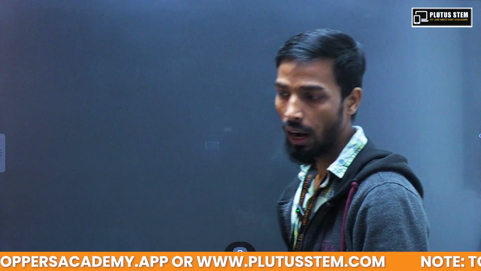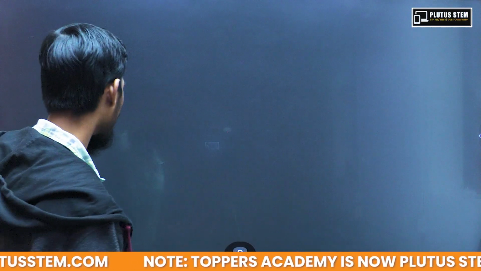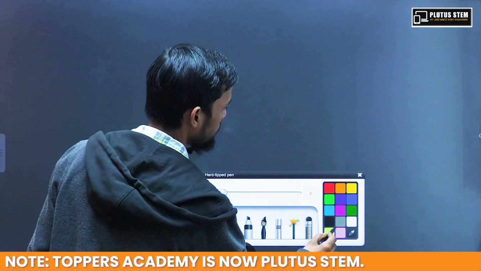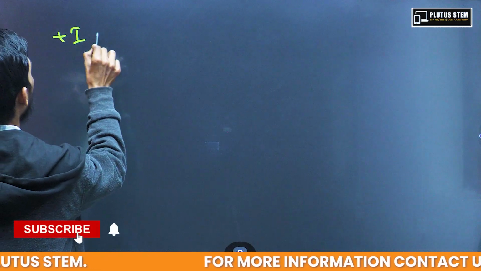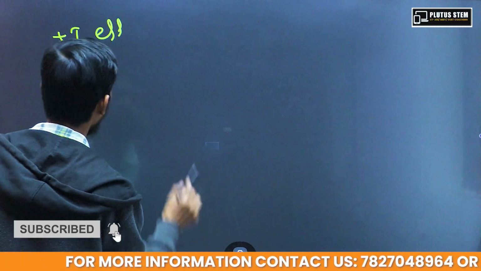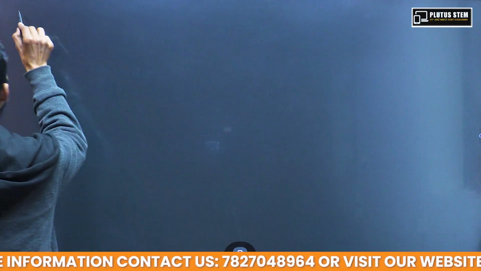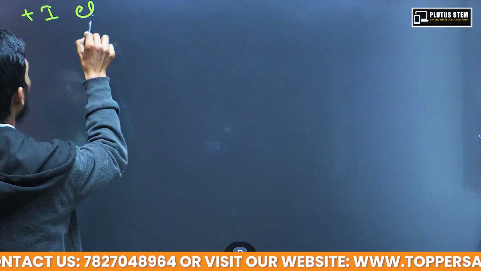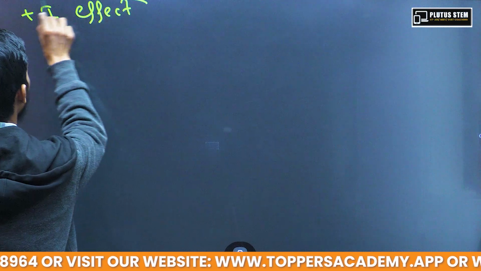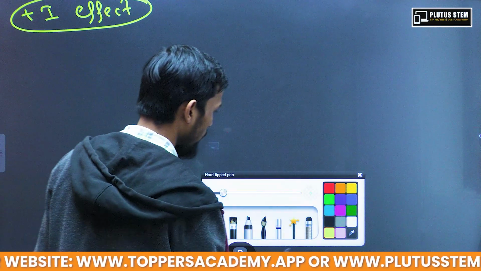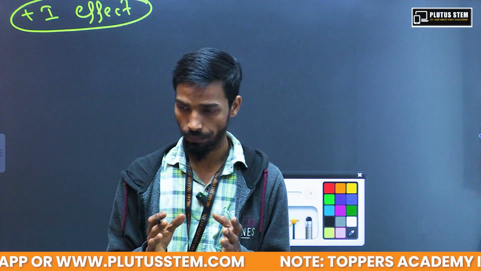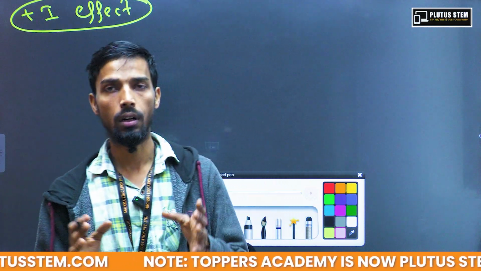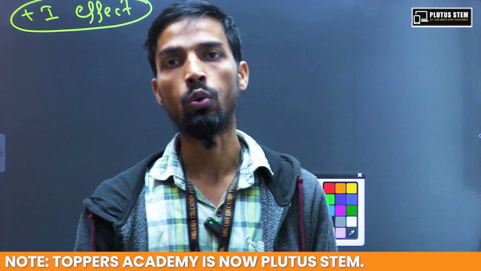So now we are going to try for the plus I effect. For plus I effect, first I will write these atoms, these groups for which we are going to see the plus I effect.